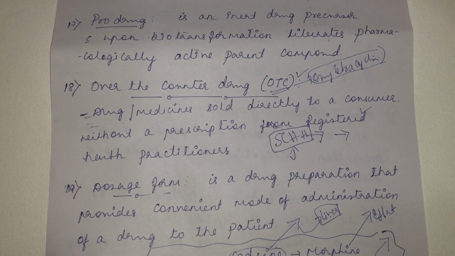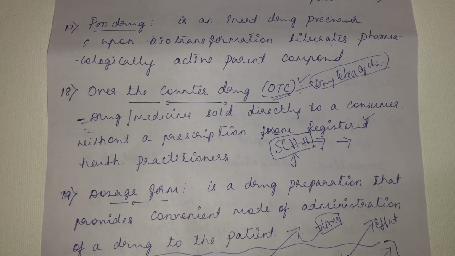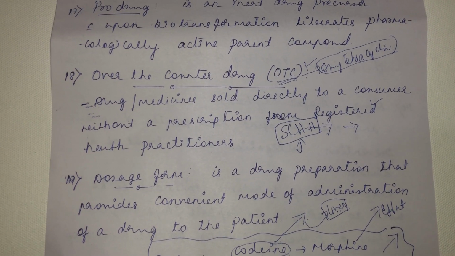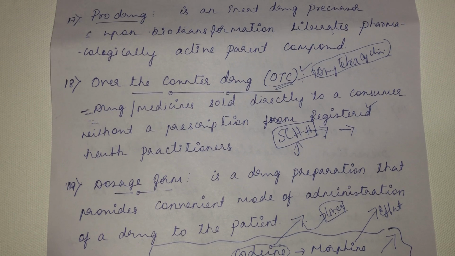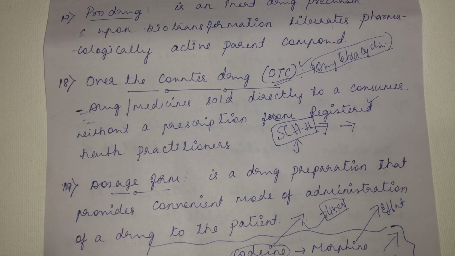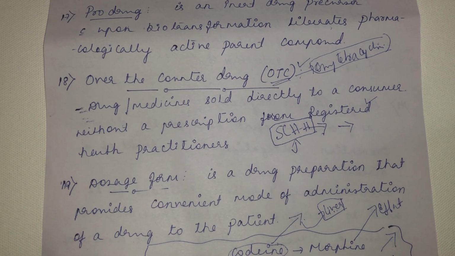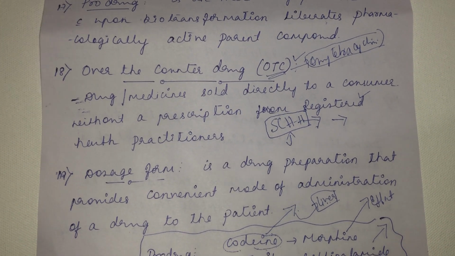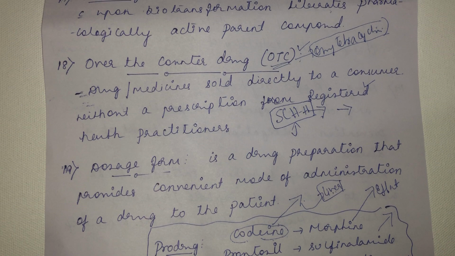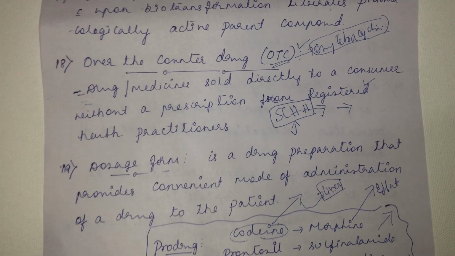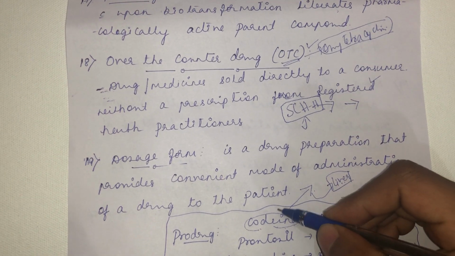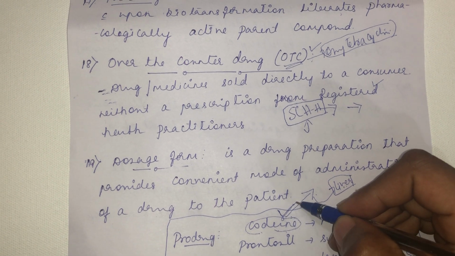But what is happening in India and in other countries is this rampant over-the-counter sale. The drug or medicine is sold directly to the consumer. They don't need any prescription. Right away they will give this over-the-counter drug. The same thing has happened in Assam also. There was rampant usage of Corex syrup. Corex syrup contains codeine. Codeine is a narcotic, so it is a regulated thing.